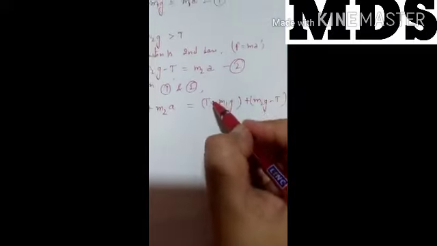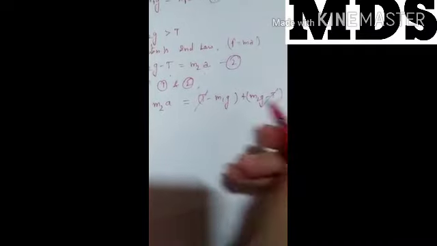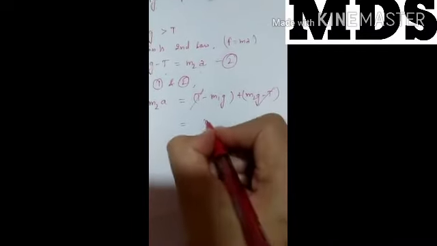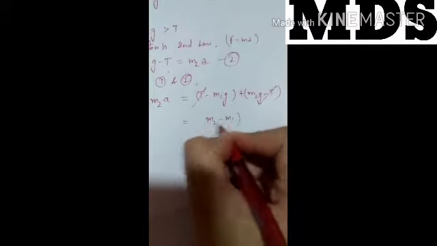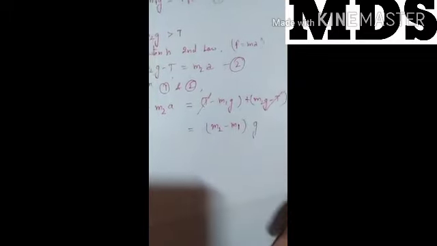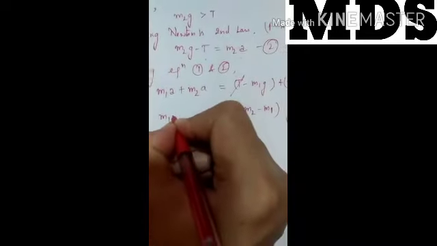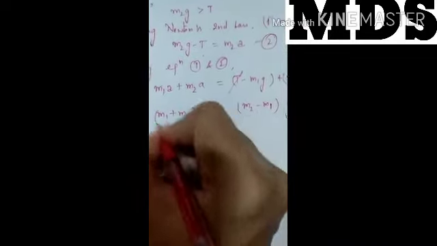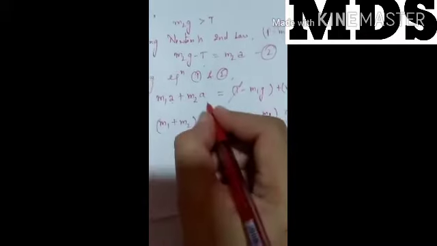From here we can write m2 minus m1, taking g common, and on the other side taking a common, m1 plus m2 times a. Clear?